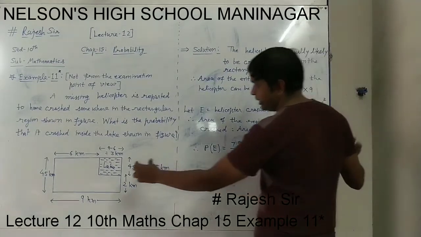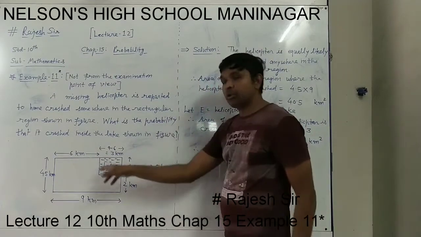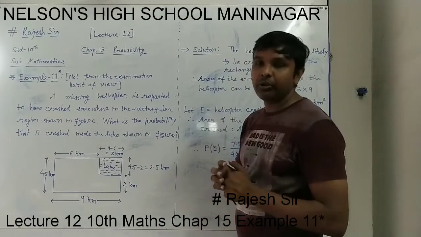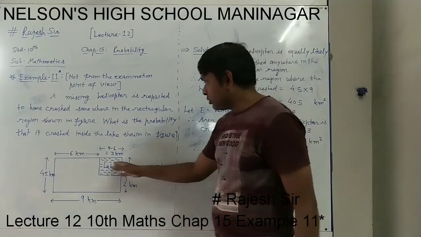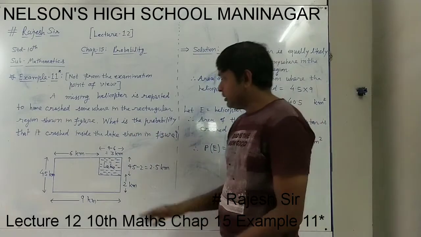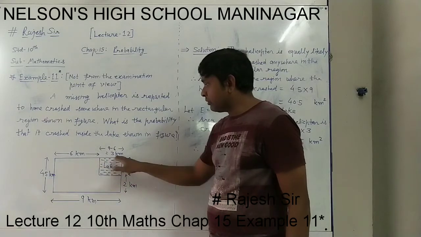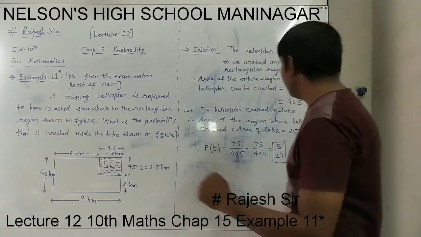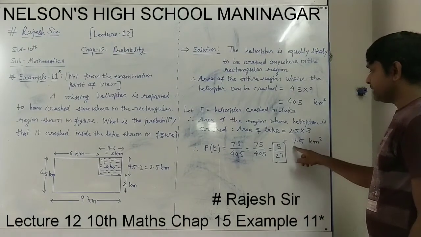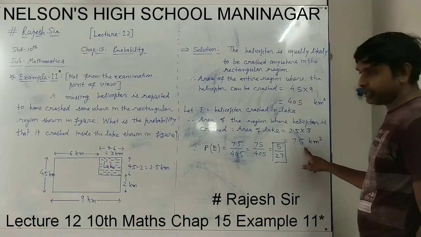The area of the lake again can be found by the area of a rectangle. Once again the lake is also in the shape of a rectangle, and the area of a rectangle, as you know, is length into breadth. We found earlier in the figure that the length of the lake is 2.5 and the breadth of the lake is 3 km. So length into breadth, the area of the lake, 2.5 into 3, will be 7.5 km square. This shows the area of the lake.